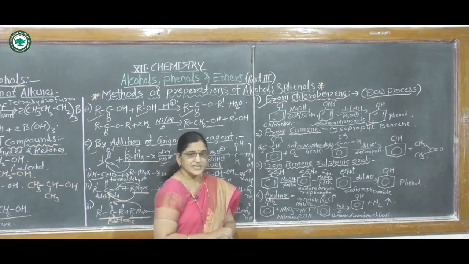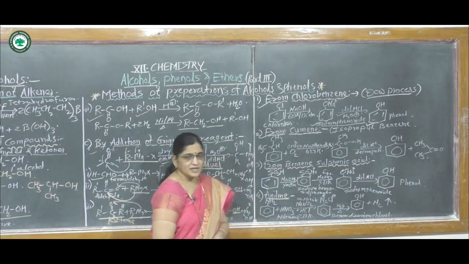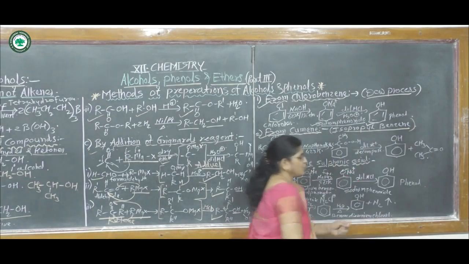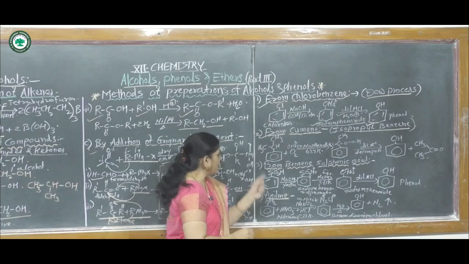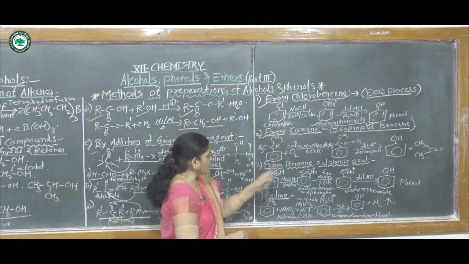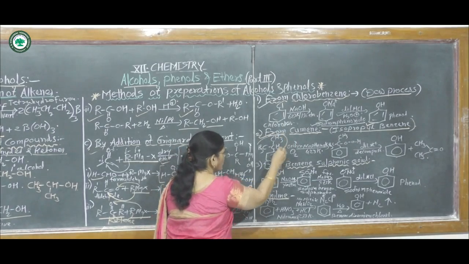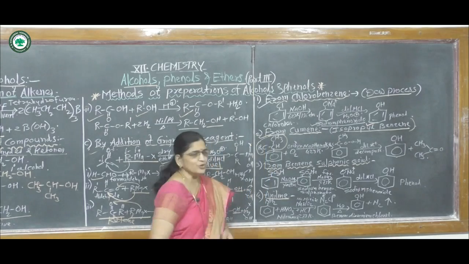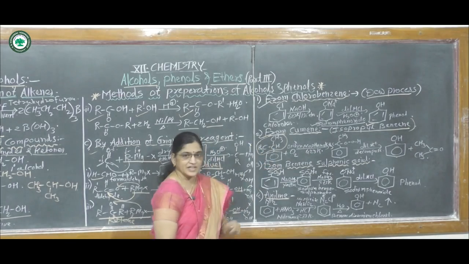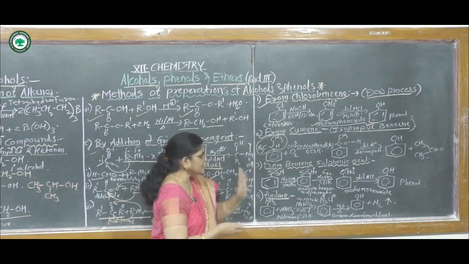Then the second method is from cumene. Cumene means what? That is isopropyl benzene. See this structure. This is called cumene or isopropyl benzene. In this compound, this isopropyl group is attached to the benzene nucleus. This is the isopropyl group, CH3, CH, CH3. This is attached on this benzene nucleus, hence it is also called cumene.